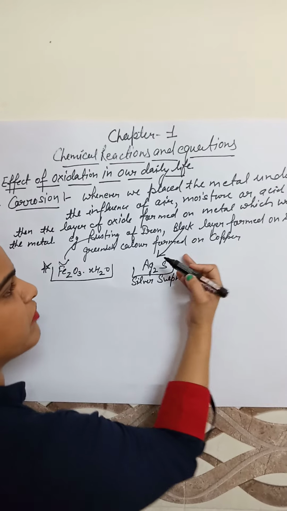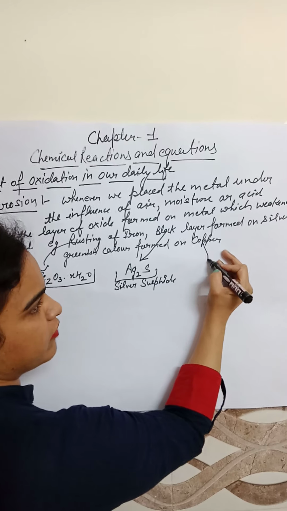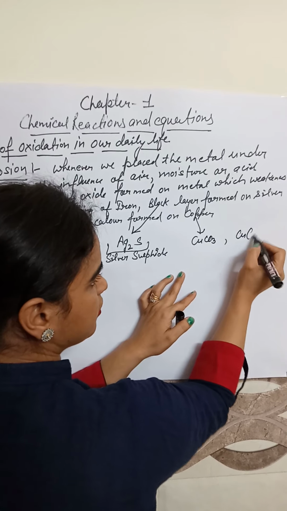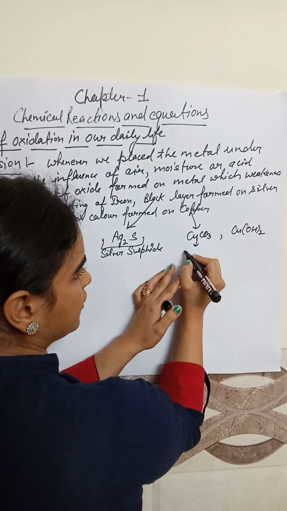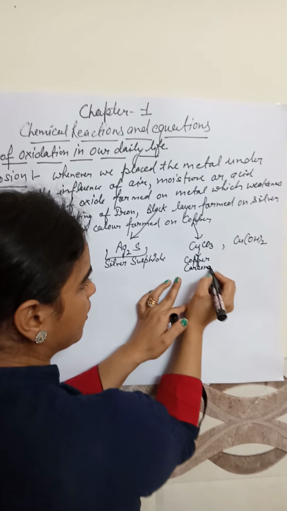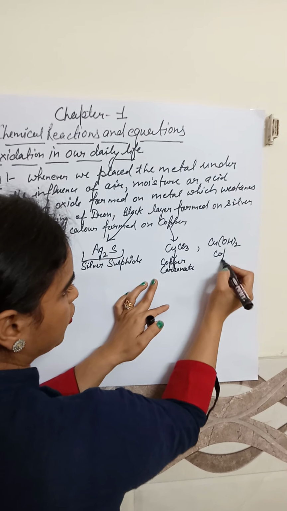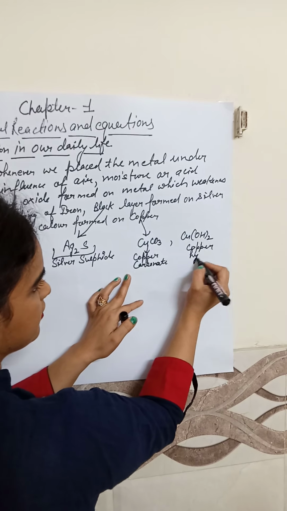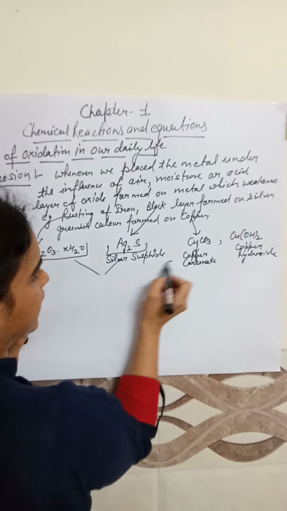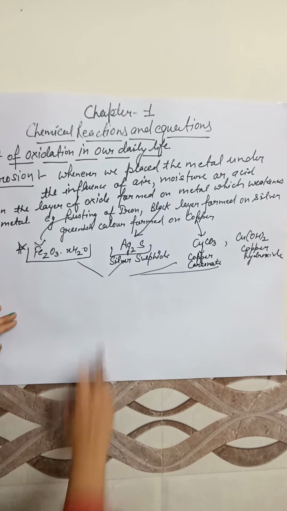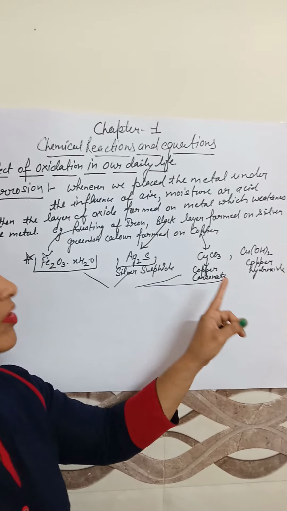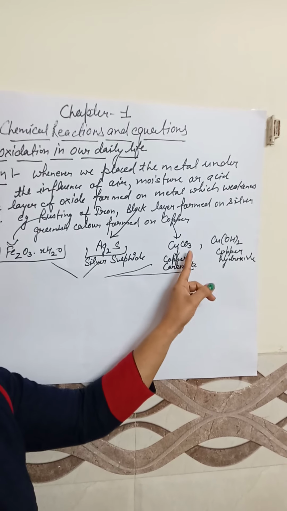Now the next: whenever a greenish color is formed on copper, then what will form? There forms CuCO3 or Cu(OH)2, that is, copper carbonate or copper hydroxide. These three are most important and generally come in the examination: what is the formula for rusting of iron, what is the formula for the black coating of silver, and what is the formula for the greenish layer formed on copper.